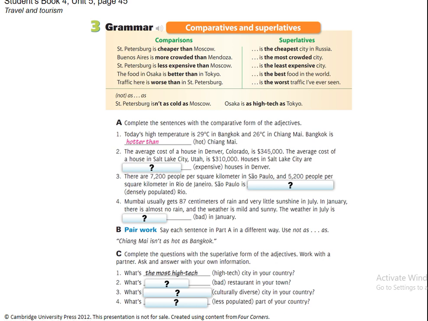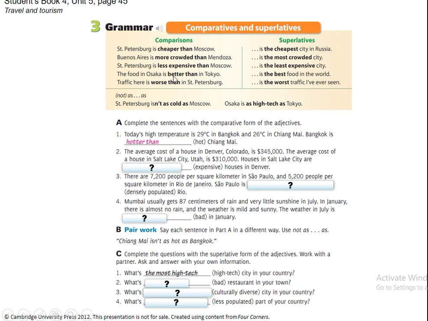Well, there are two basically: the ones that are regular or irregular, and the irregular ones are just few. For example, good or bad are irregular. They turn into better or worse in the comparison form. Right here we have the short adjective cheap. For the adjective we need to add the -er, that's it, and the relative pronoun than. So we are comparing the city of St. Petersburg and Moscow. And then here for long adjectives we add more or less, such as crowded or expensive.